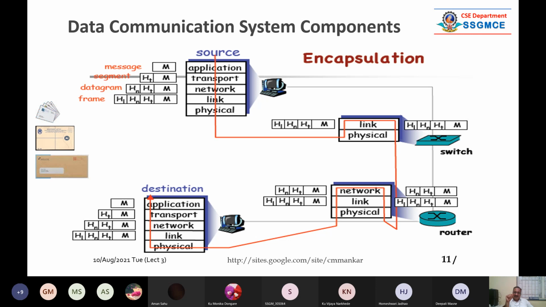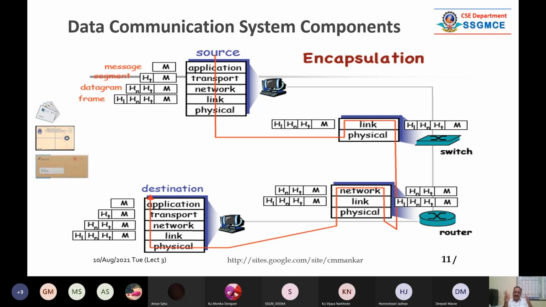Every level works on its own independently. Application layer cannot control the behavior of the network layer, right? This is a very important concept. Or suppose a person on the source cannot control the functioning of some router, an intermediate node in your path. Let us say this is a router.